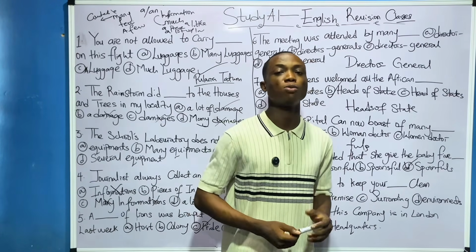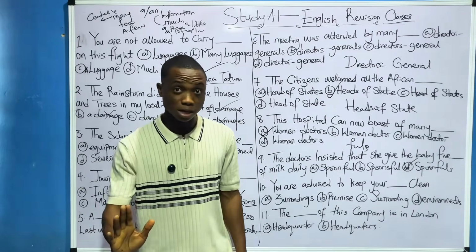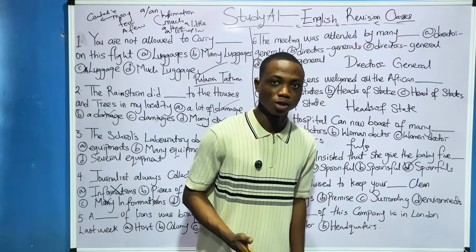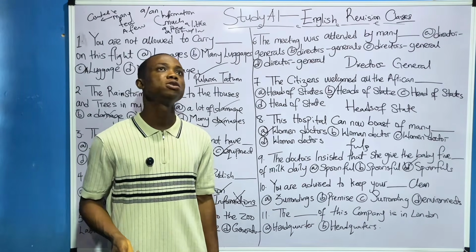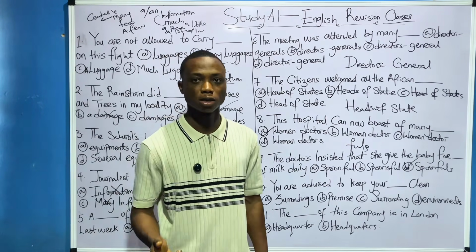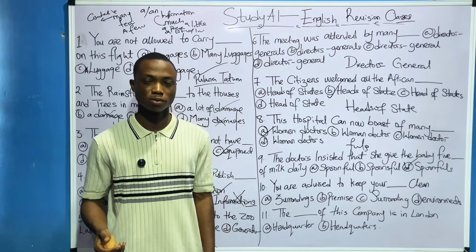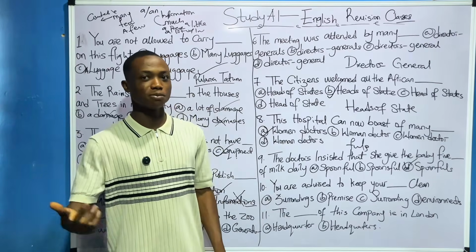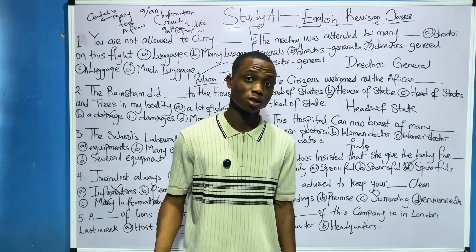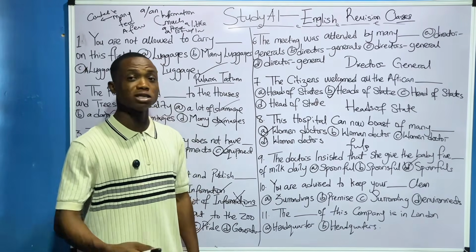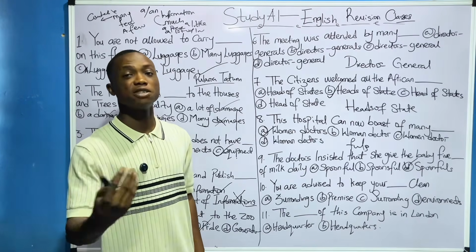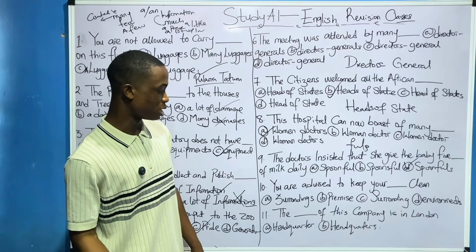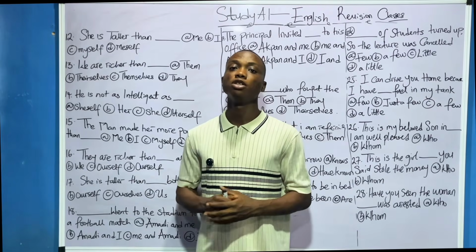For example, surroundings. If you want to spell surroundings, you must add S to it. That's the correct spelling of surroundings. If you want to spell headquarters, you must add S to it. If you want to spell outskirts, the outskirts of Benin, you must add S. If you want to spell arms, like in terms of guns, arms, you must add S to it. You understand? Those are words that you must always add S to. Premises, for example, if you want to spell premises, you must add S at the end of it.